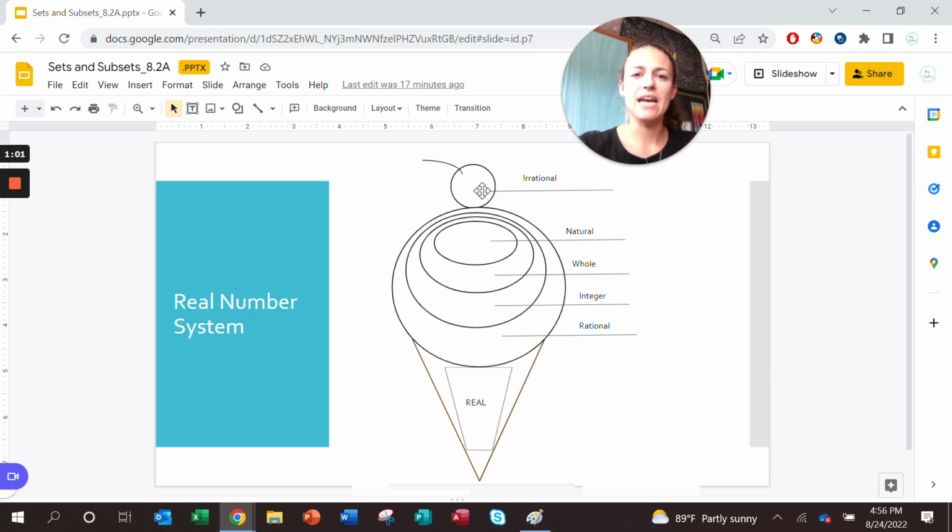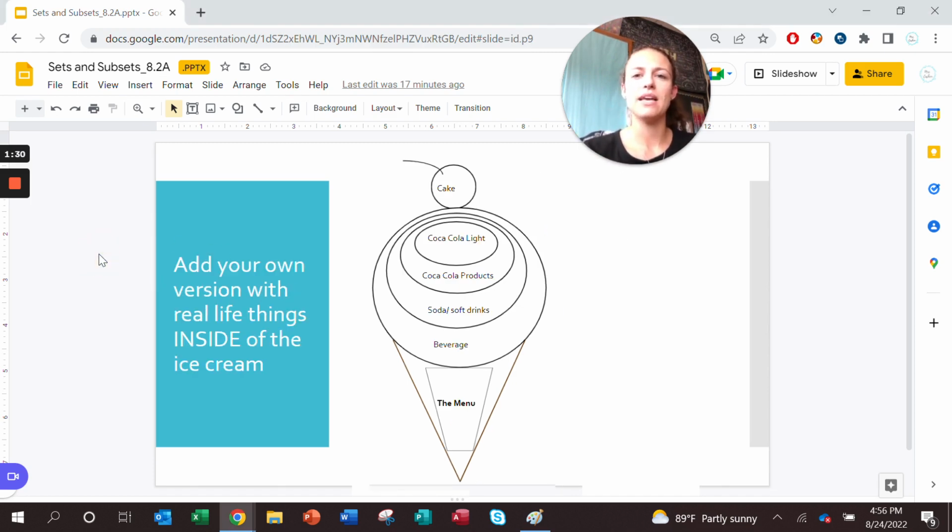Now, in 8th grade, we start to see irrational numbers. These are those crazy numbers that go on forever and do not have a pattern, such as pi. Pi is a great example of an irrational number. It's kind of crazy. Yet all of these numbers are still real. When you get to high school, you'll learn about imaginary numbers. For now, real numbers includes all of these categories.